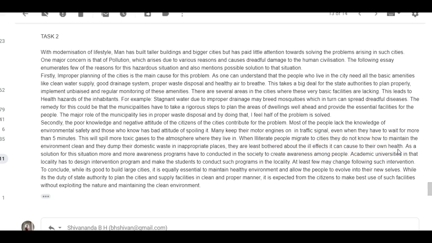As a solution to this situation, more and more awareness programs have to be conducted in society to create awareness among people. You just said awareness. Awareness programs to create awareness, that's kind of implied, so use another word. Academic universities in that locality have to design intervention programs and make the students conduct such programs in the locality. At least a few may change following such intervention.